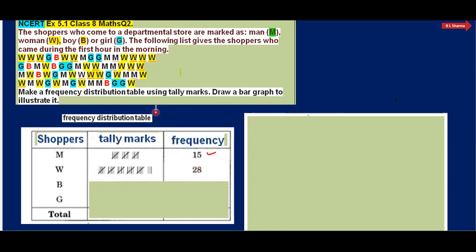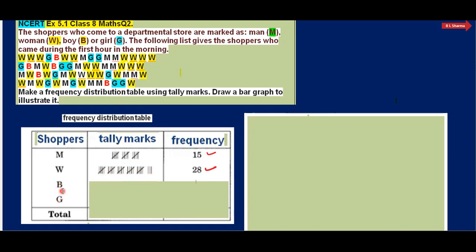So these are 28. You can again count here 28. So we can mark here in place of the frequency column, that is 28. And this is the telemark for this 5 and 5 and 5 and 5 and 5, 25 plus 3.